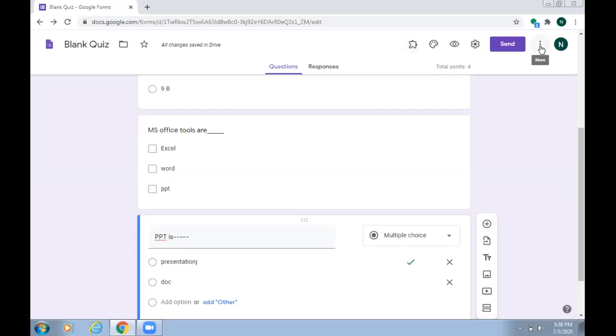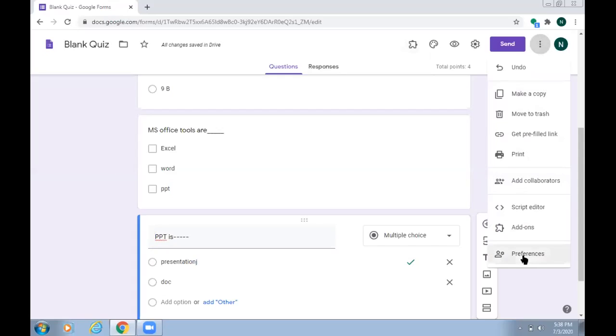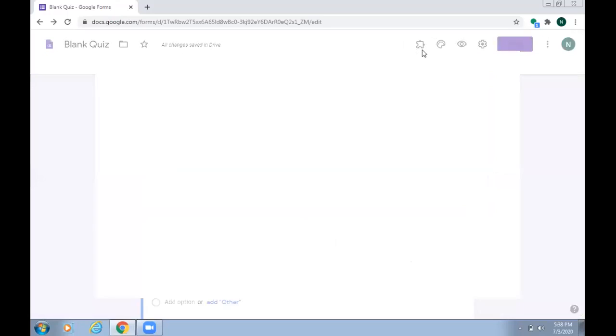So from here you need to go to preferences and then you can add the add-on option over here. I have already used it, so you can see it on my screen. But if it is not there on your screen, then you need to click on add-ons, and then you can see the add-on option over here.